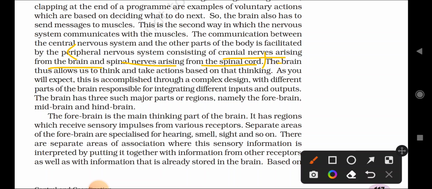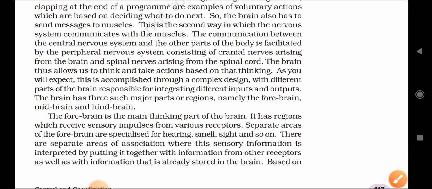The brain thus allows us to think and take action based on that thinking. Our brain allows us to think, and according to the thinking we do the activity. This is accomplished through a complex design with different parts of the brain responsible for it.